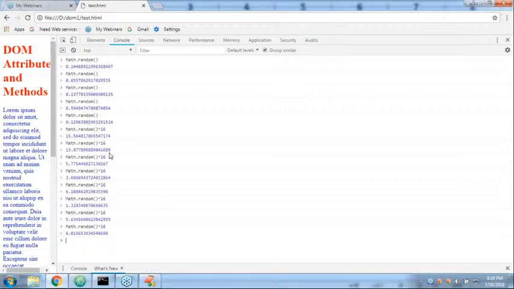Can you please consider applying the floor value? What I have to take is Math.floor of Math.random times 16. Don't worry much about this.